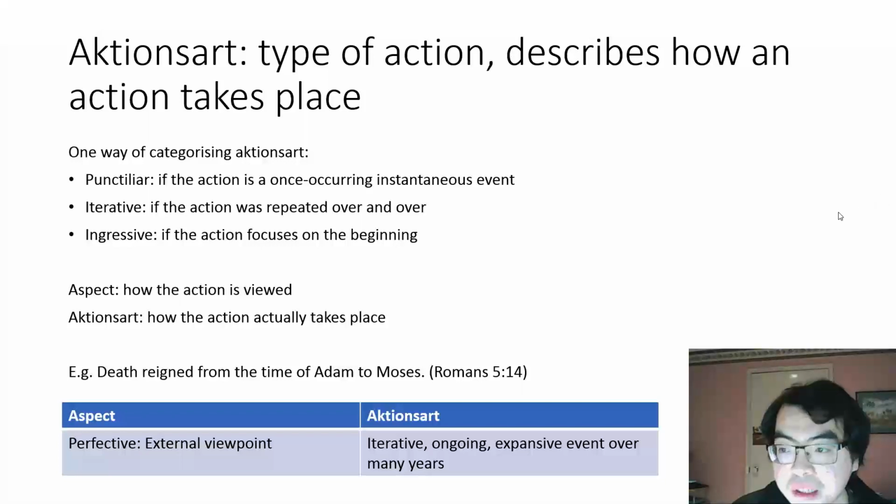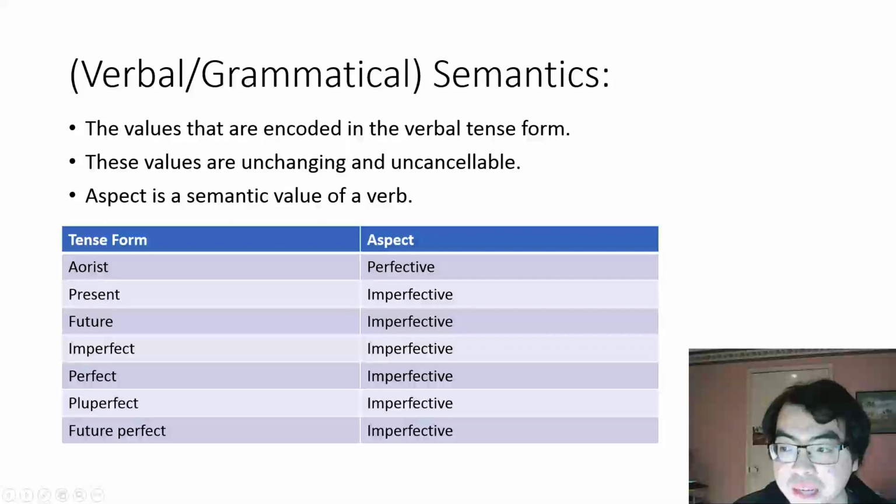I will now put it all together using the definitions of semantics and pragmatics. Semantics refer to the values that are encoded in the verbal tense form. These values are unchanging and uncancelable. Aspect is a semantic value of a verb. If the tense form is aorist, it will have a perfective aspect, but all other tense forms have an imperfective aspect.